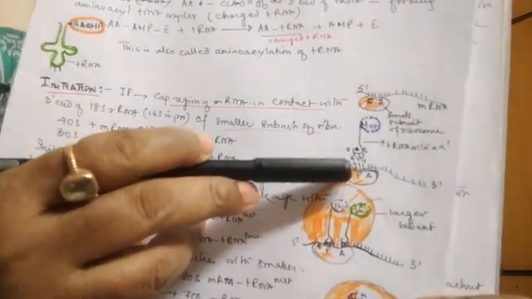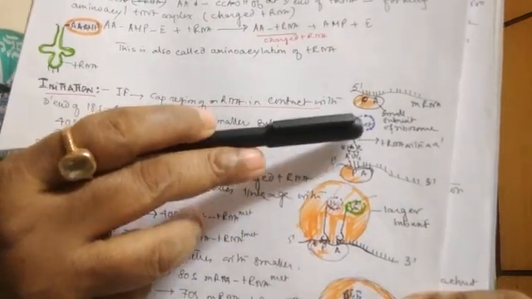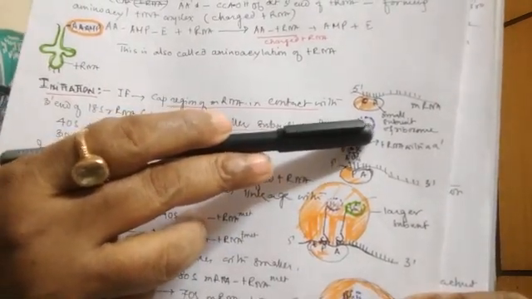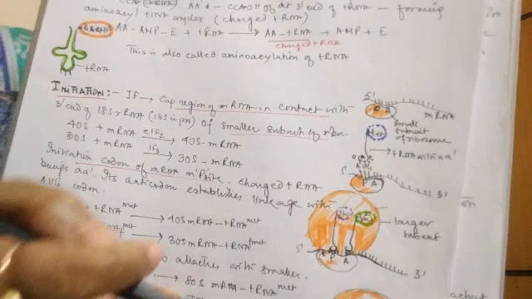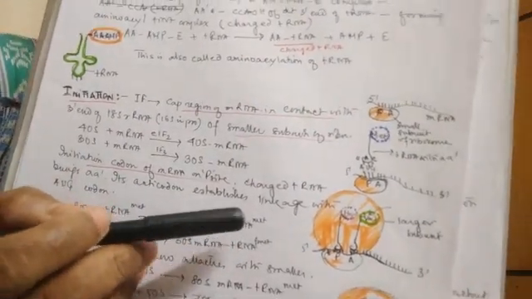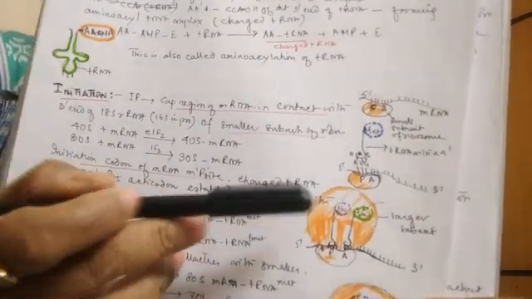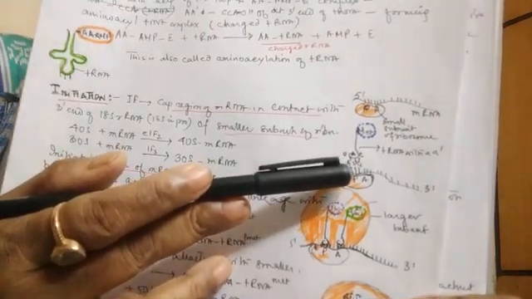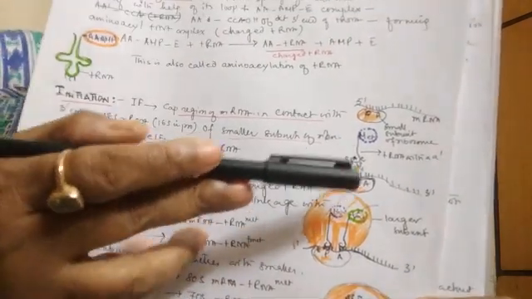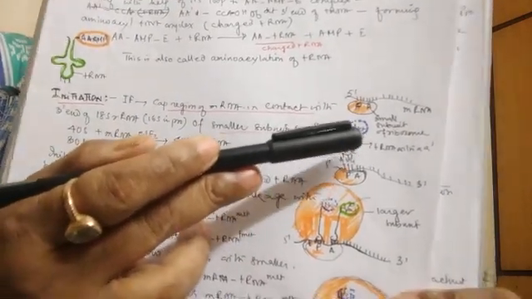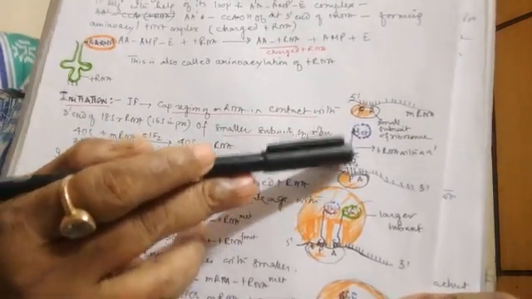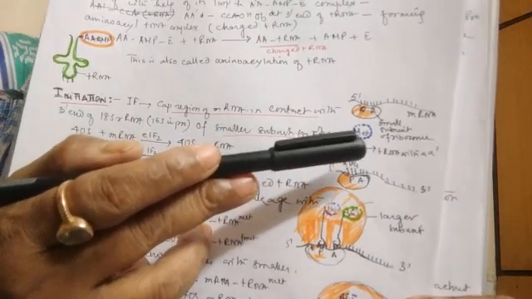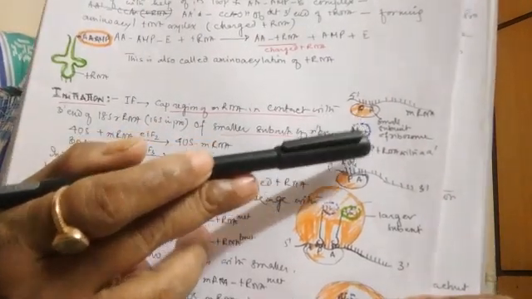Now the next step: this charged tRNA comes along with the amino acid, and we know that the initiation codon is generally, in most cases, AUG. So for AUG we have the anticodon UAC, and the tRNA with the anticodon UAC binds with methionine.